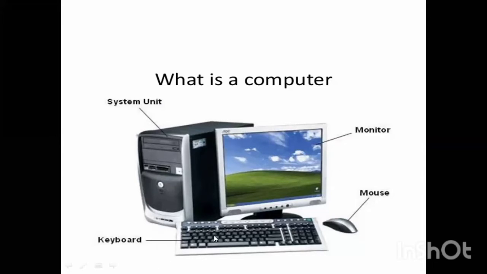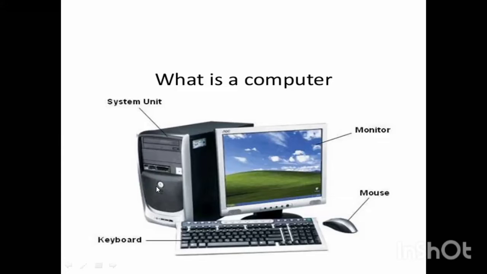Keyboard. Without keyboard, we cannot type. If you don't have keyboard, we cannot write anything. Monitor is needed to see. This CPU is needed for processing. Everything is there in this machine. CPU is called the brain of computer.